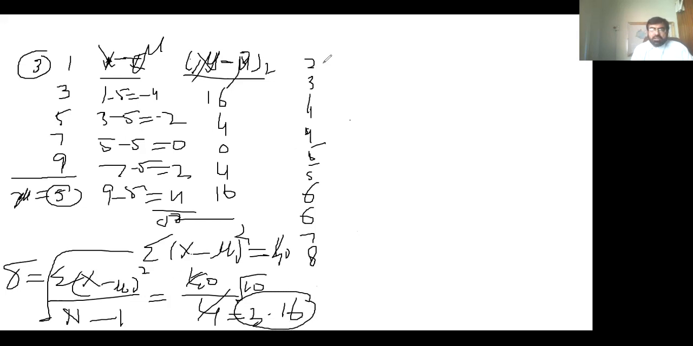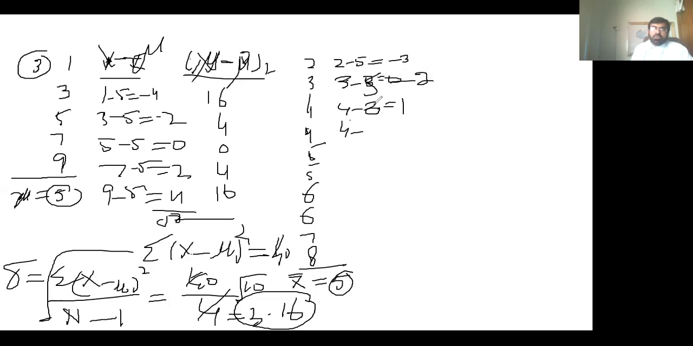Now let's do it for the sample. The x double bar or grand mean is equal to 5. Subtracted from it, 2 minus 5 is equal to minus 3. 3 minus 5 is equal to minus 2. 4 minus 5 is equal to minus 1.